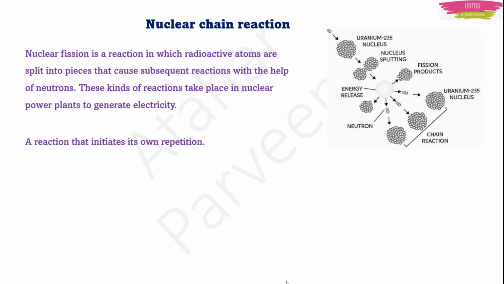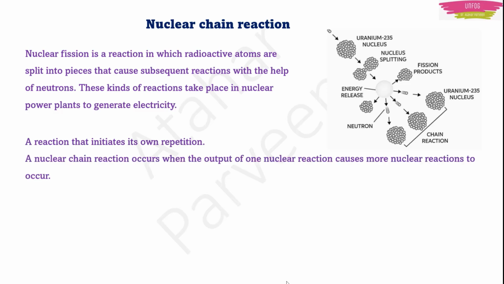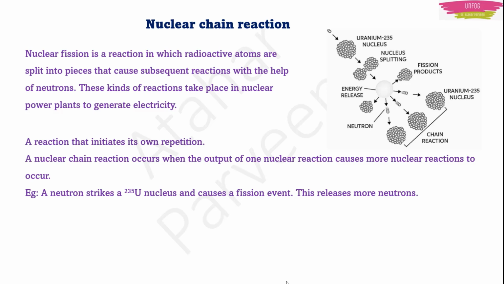Now the speciality is that the reaction will initiate its own repetition, because one neutron is coming out. What is the work of that neutron? It will bombard the nucleus. The output of one nuclear reaction will cause more nuclear reactions to occur. That's the reason why the nuclear chain reaction is happening. For example, a neutron will strike a uranium-235 nucleus and cause a fission event.